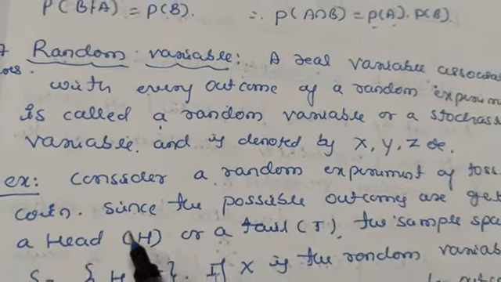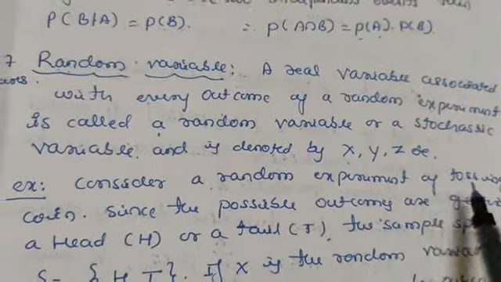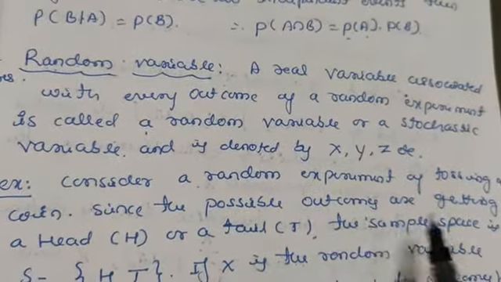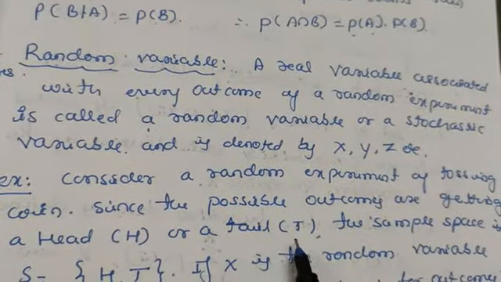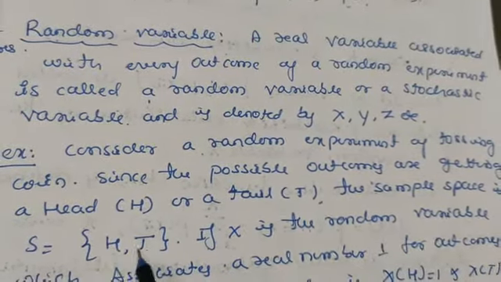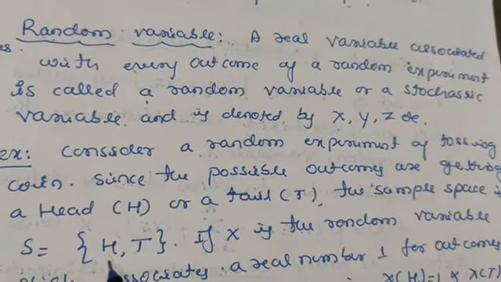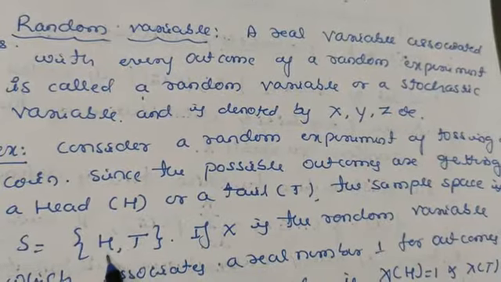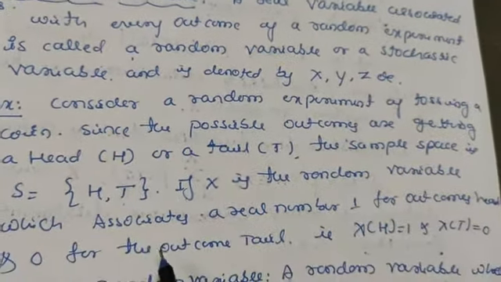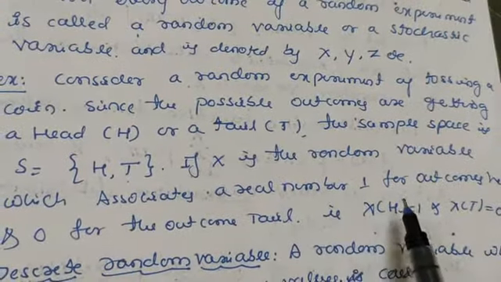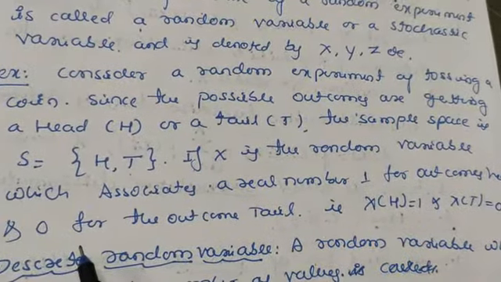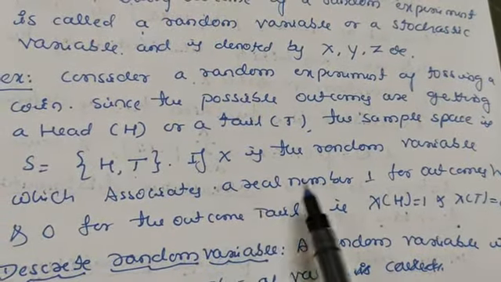For example, let us consider a random experiment of tossing a coin. Since the possible outcomes are getting a head or a tail, the sample space is S equals H and T, because there are only two possible outcomes, either head or tail. If X is the random variable which associates a real number 1 for the outcome head, then if head comes its real number is 1.